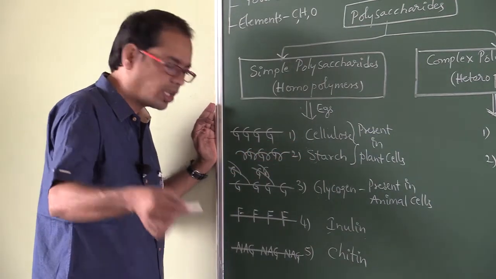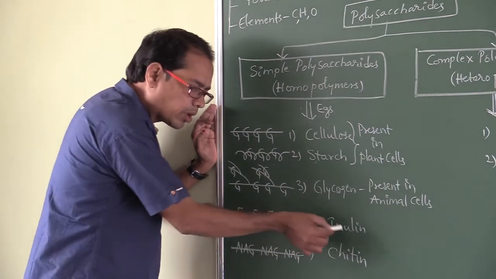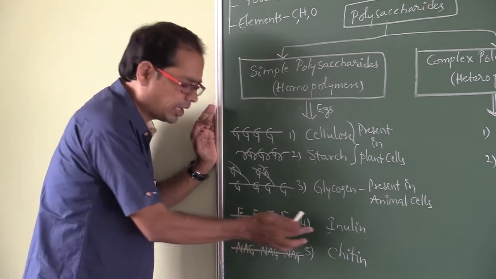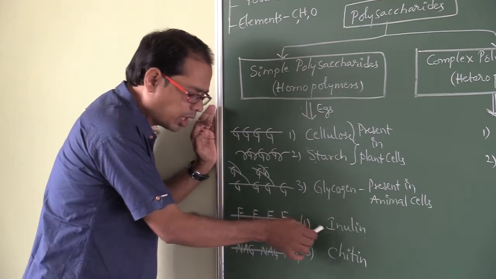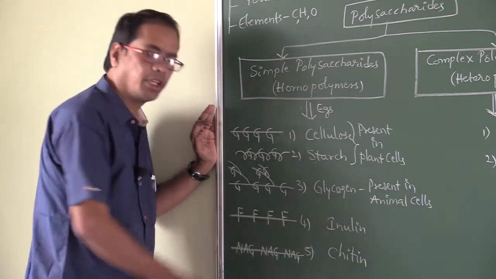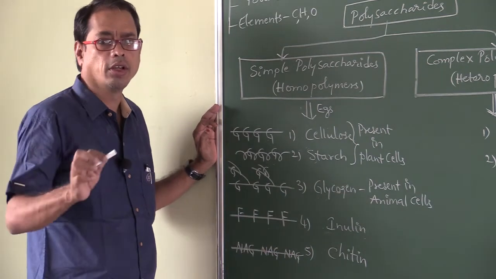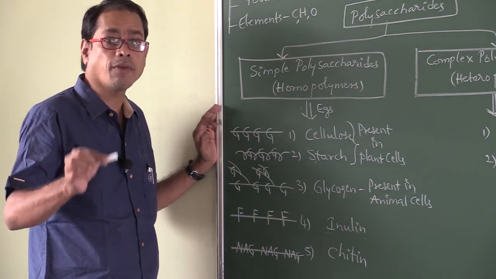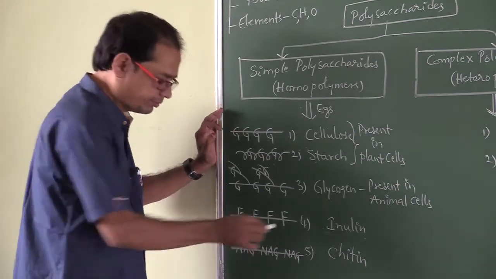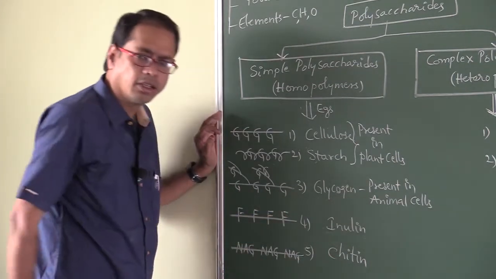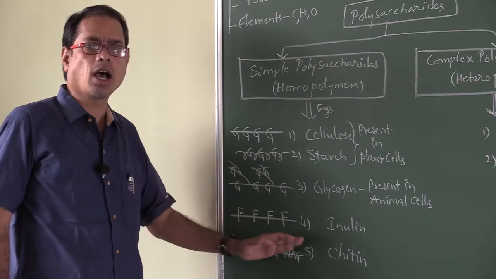Polymer of fructose is inulin. Very, very important point. Inulin is a polymer of glucose. False. Inulin is a polymer of fructose. True. Chitin is a polymer of NAG.